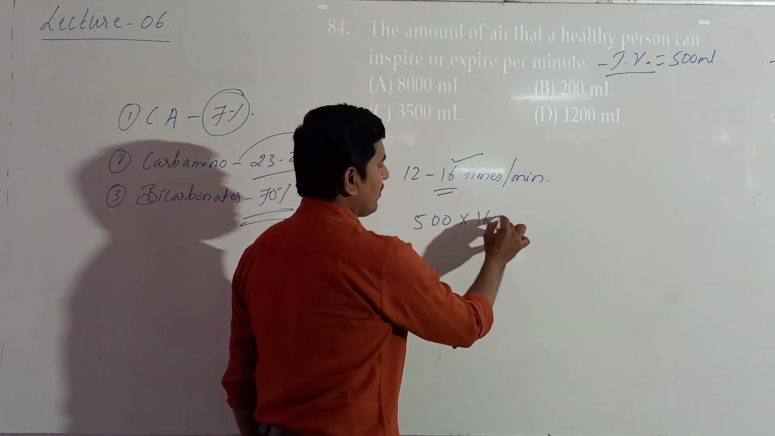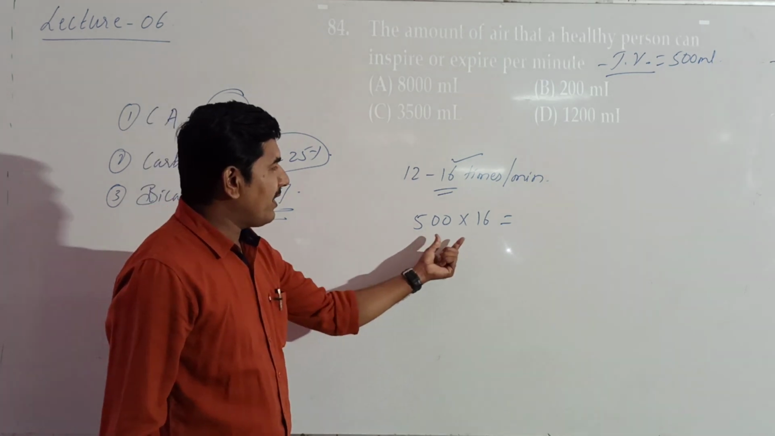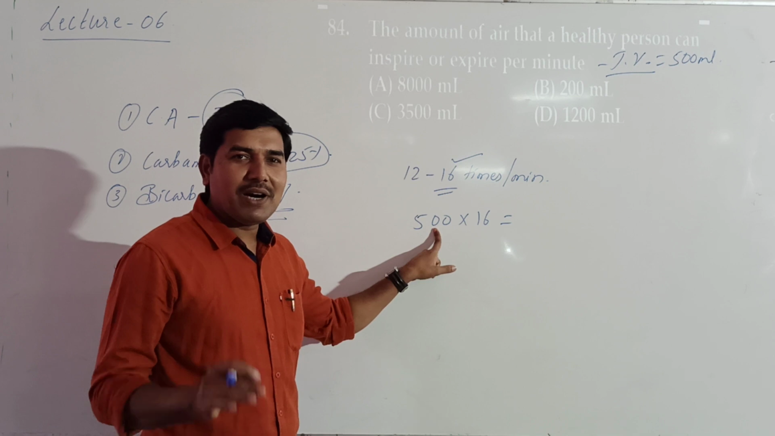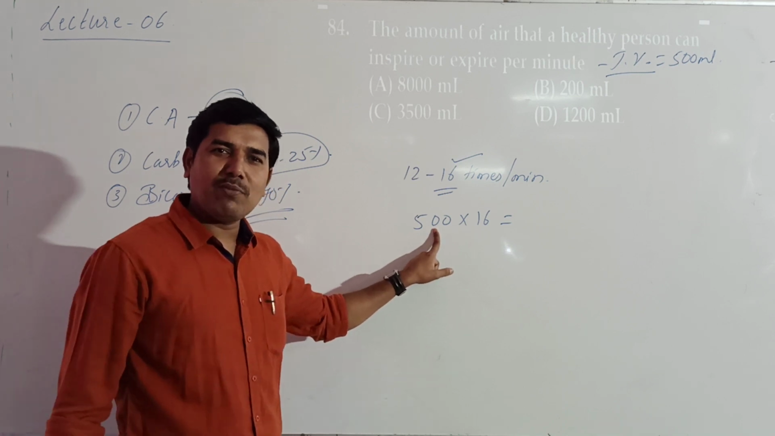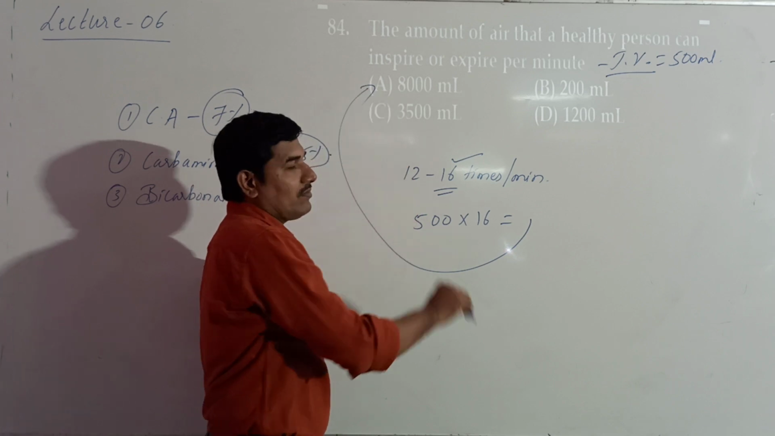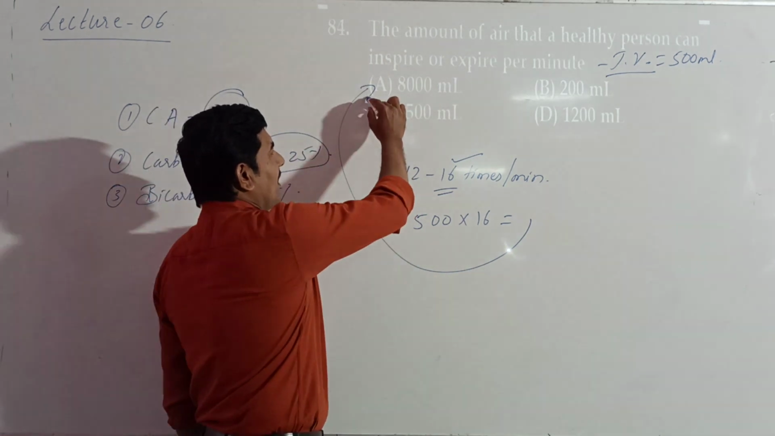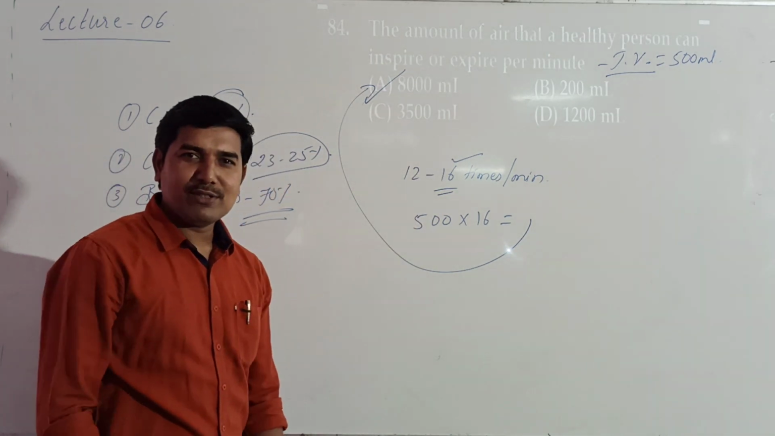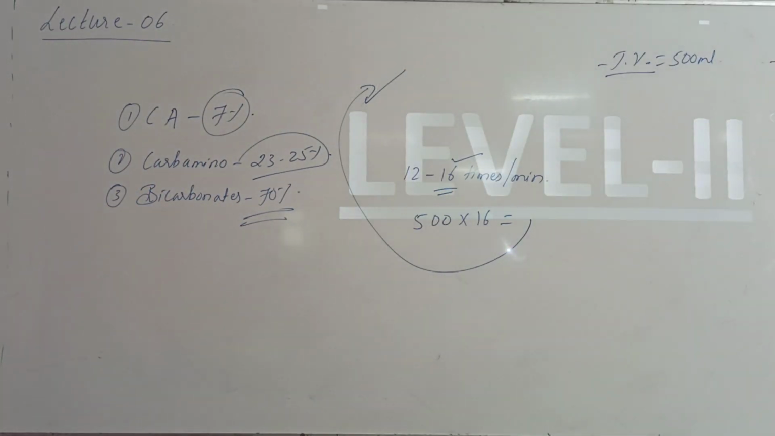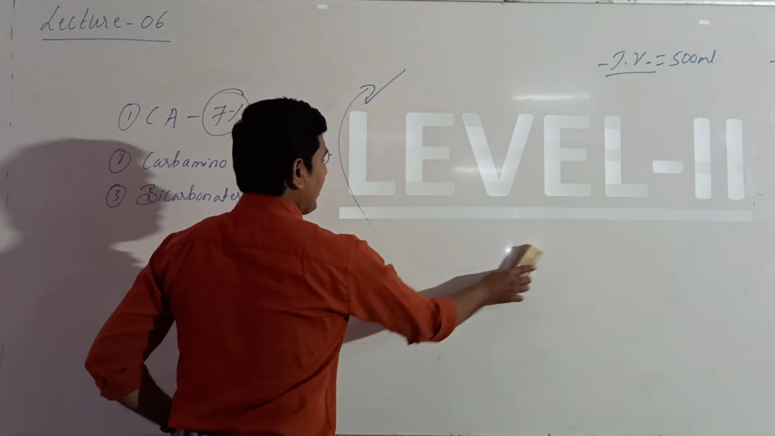500 into 16. Okay, so 500 into 16. 16 times 500 is the volume. This is the per minute rate of breathing. So what will be the answer? Okay, calculate and see. It will be 8000 ml. So this is the answer. Okay, let's move on to the level 2 type of questions.